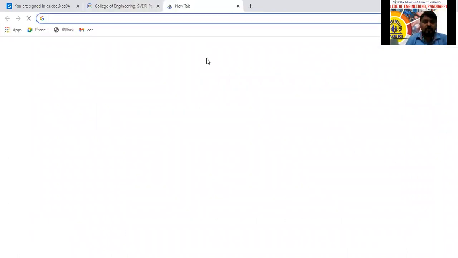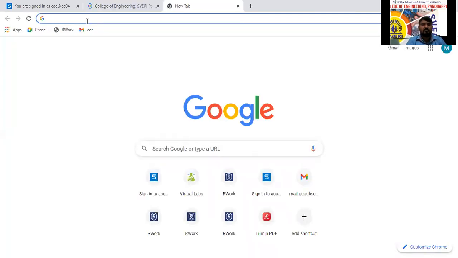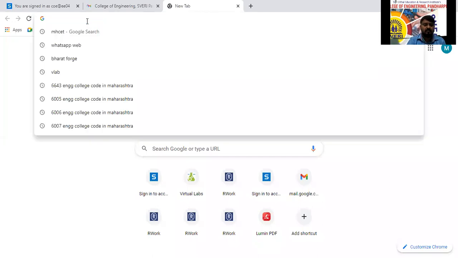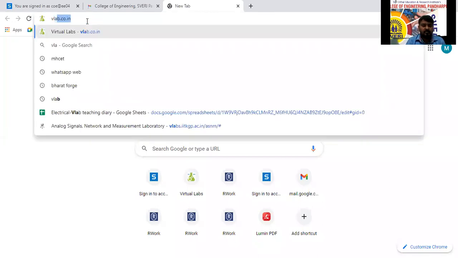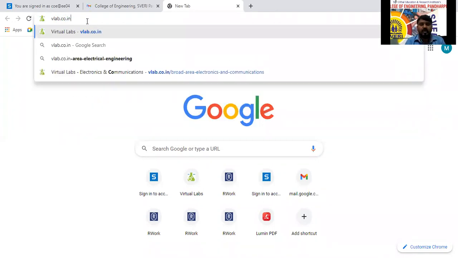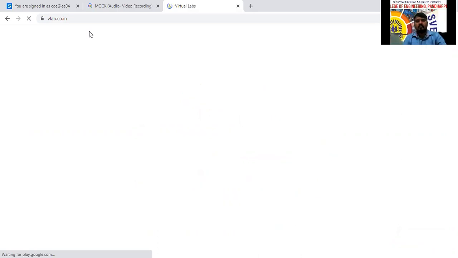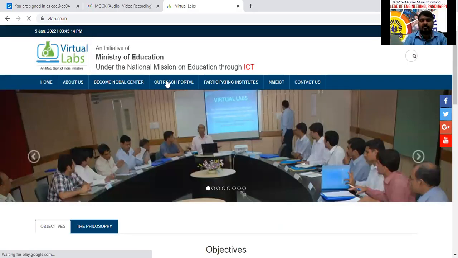So open Google Chrome or Firefox, and you have to type here, is the screen visible? vlab.co.in. You have to enter vlab.co.in here now. Screen is visible. Yes, sir. So the virtual labs will open, which were created by the Ministry of Education.